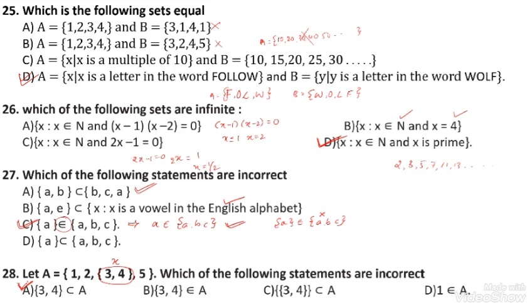Because {3, 4}, I can take {3, 4} as an element. An element is not represented in set form. That's why this is the incorrect statement. {3, 4} I can take as x. X belongs to set A. Yes, the statement is correct. Here {3, 4} means x. X belongs to A. Yes, correct. 1 is an element which belongs to set A. Yes, this is also correct, but the wrong statement is the {3, 4} subset.